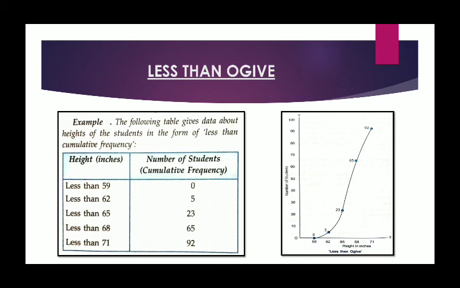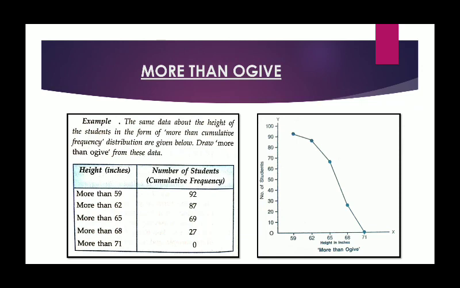Similarly, we can have a more than ogive. In more than ogive, the same information is given. See here you can understand the difference in the table. More than 59 is 92, more than 62 is 87, and lastly more than 71 is 0. That means the values are continuously decreasing. This is because more than 59 includes all the values given below and more than 71 includes nothing. So more than cumulative frequencies are continuously decreasing, which we calculate through subtracting each corresponding frequency.